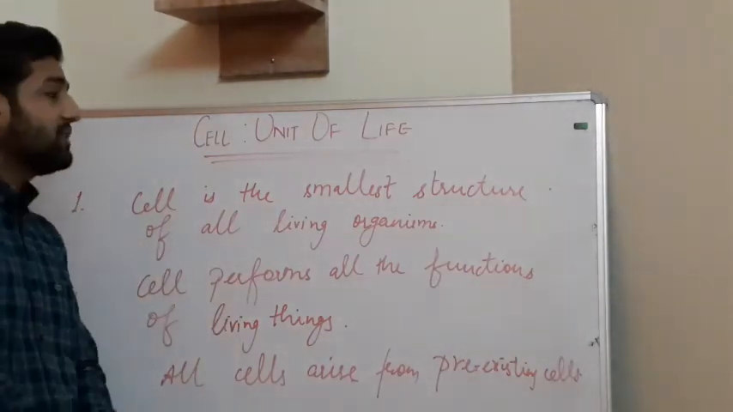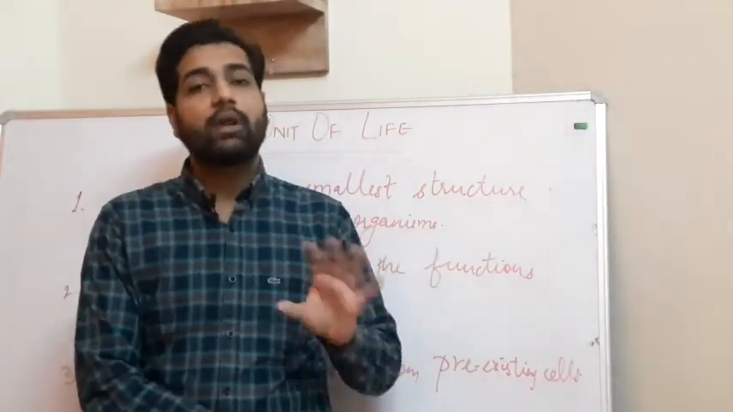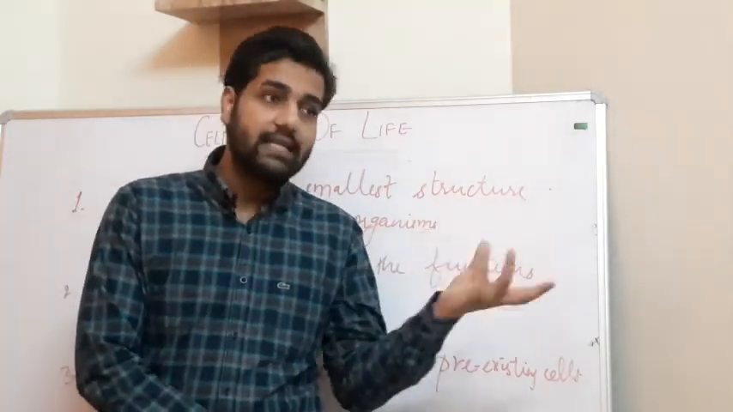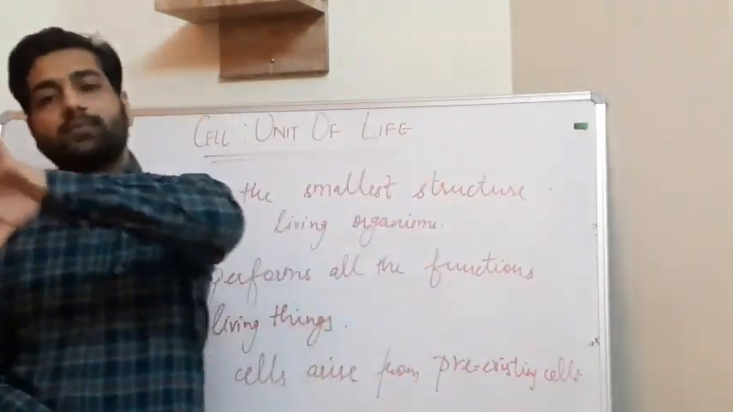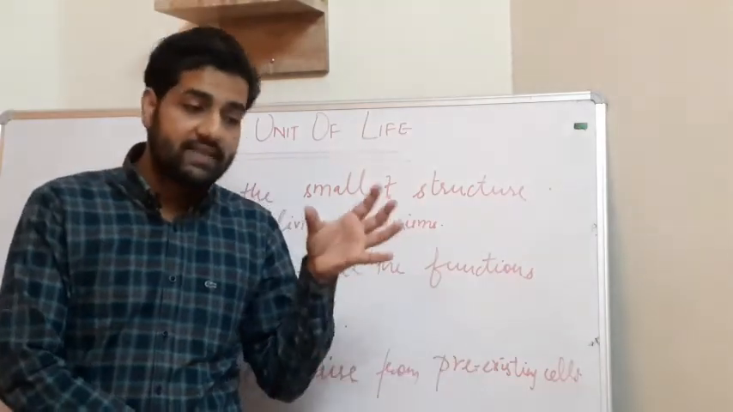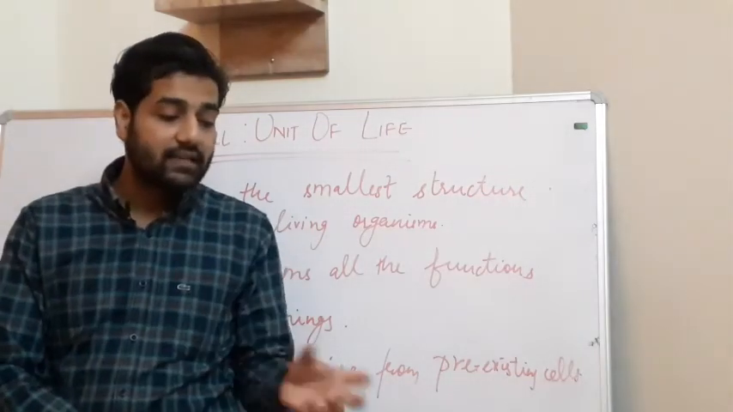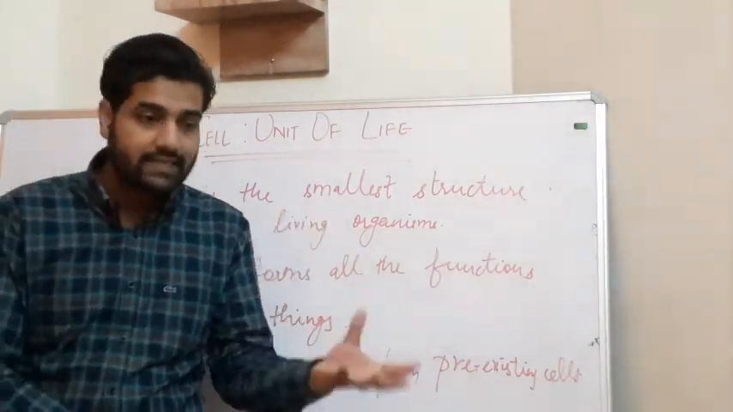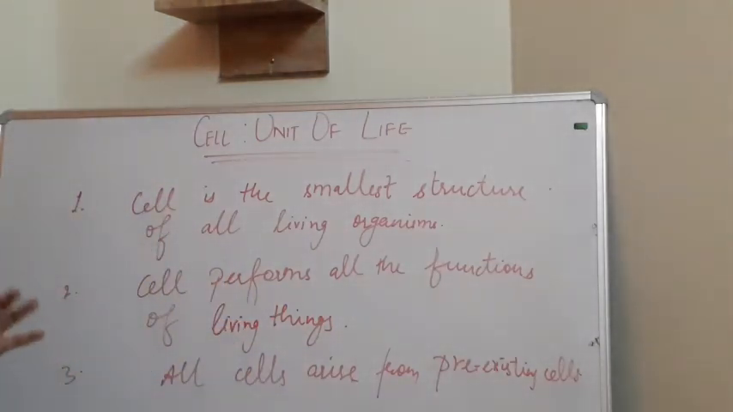We have different numbers of cells in our body. One more thing: if any person or animal is big, that doesn't mean their cell size is big, it means their number of cells is more. A smaller animal has fewer cells as compared to a bigger animal. That doesn't mean the bigger animal has big cells. Their cell size is normal, but the number of cells is more. So on the basis of the number of cells, organisms have been categorized.